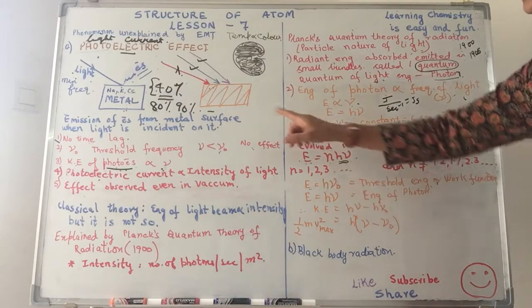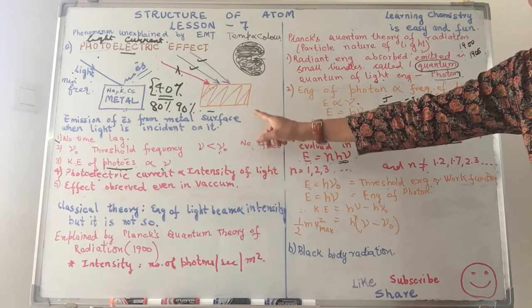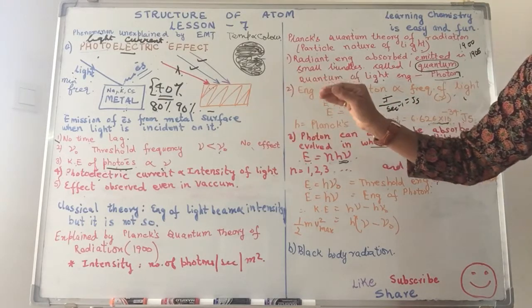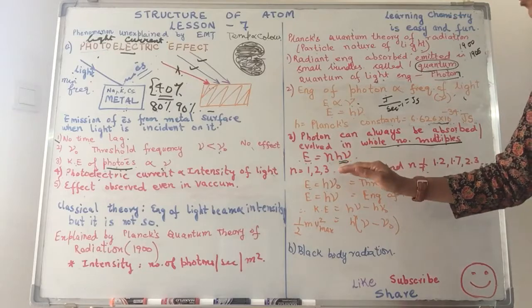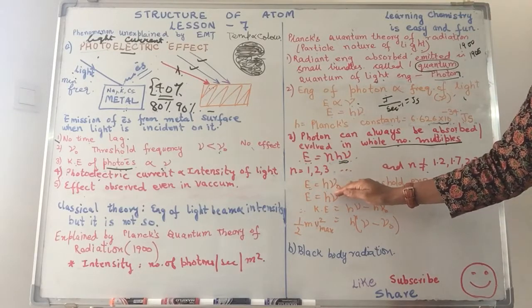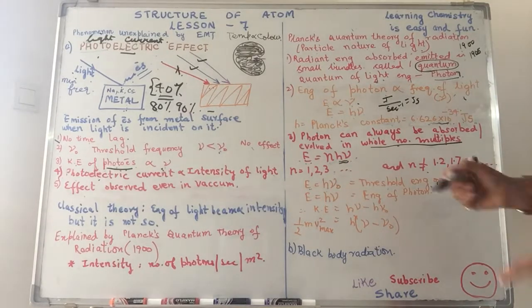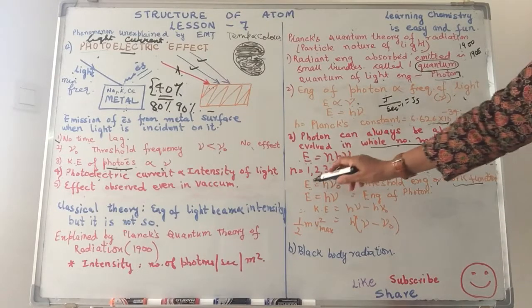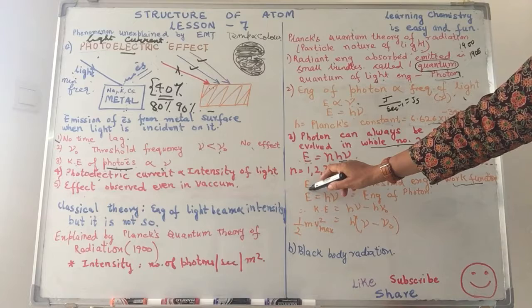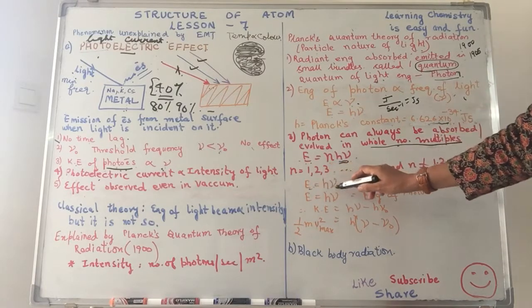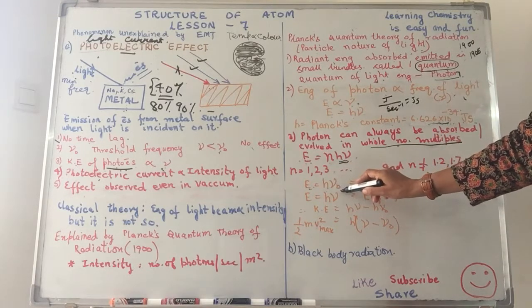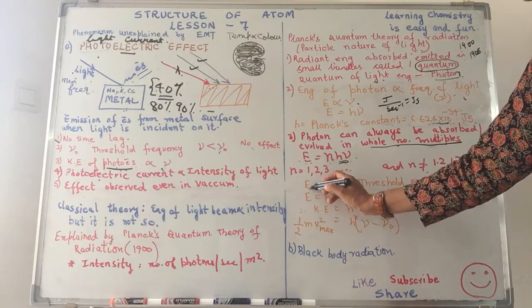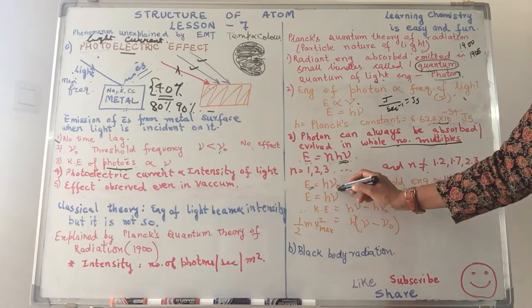Here, in order to emit the electrons, the electron needs some minimum energy. That minimum energy is called the work function. The minimum energy required to emit the electron from the metal surface. So E naught is equal to h nu naught.